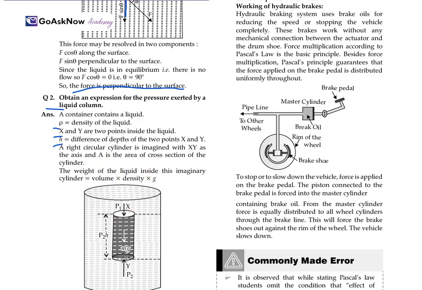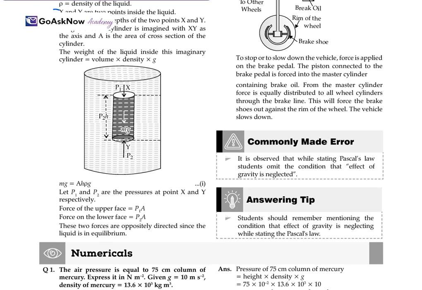volume into density into g. So here, the weight is mg only, and the rest is A, h, rho and g. Now the pressure will be different. P1 and P2 are the pressures at the points x and y respectively. For the upper face, the force will be P1A, the area of cross section remains the same, and the force on the lower face will be P2A.